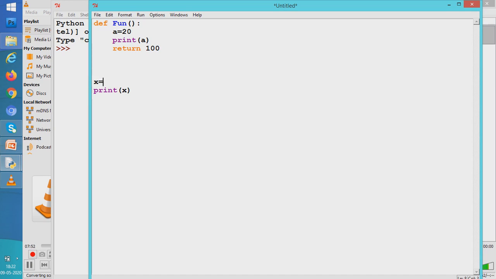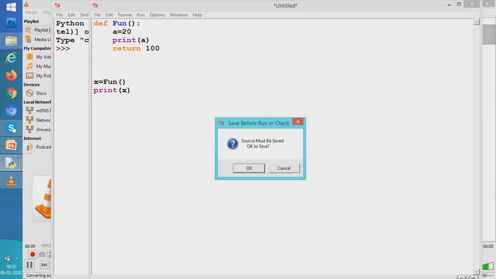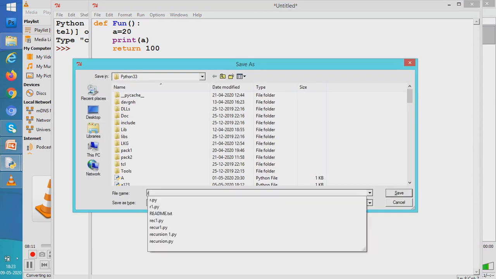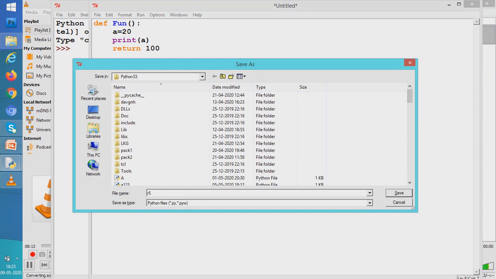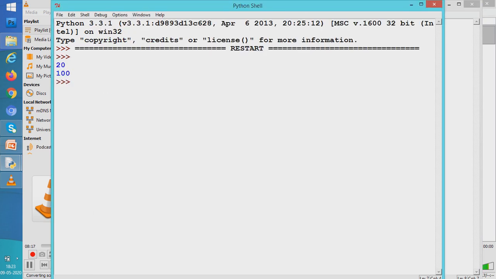So if we run the code, what value are we going to get? We are going to get two values. One value is 20 because print A prints 20, and another value is 100. Why? Because print x prints 100. Let us see. So it is asking for a name. So I give a name R5 because return. So any name I give, R5. Now see, 20 and 100.